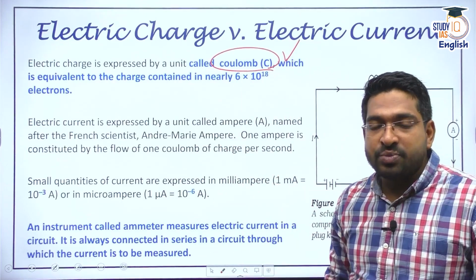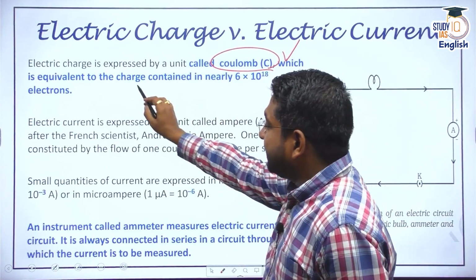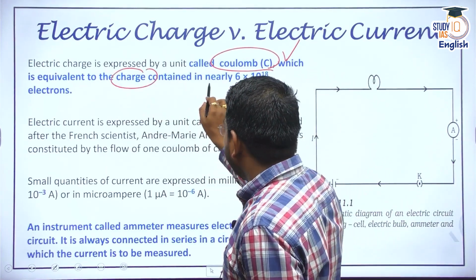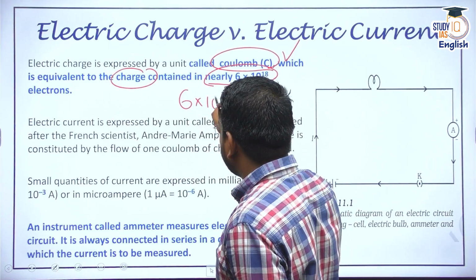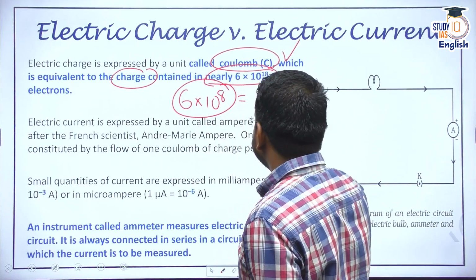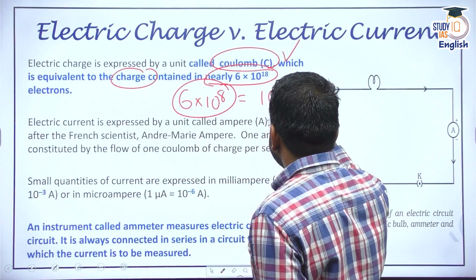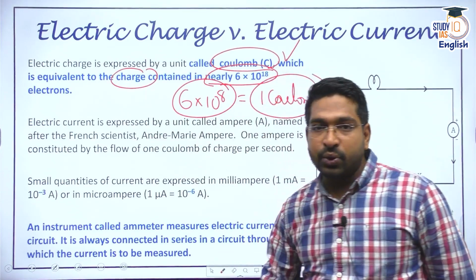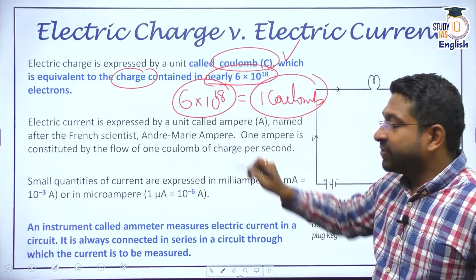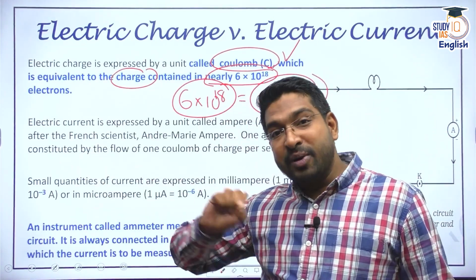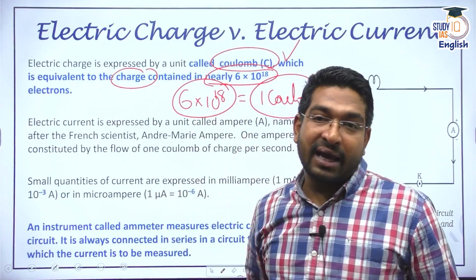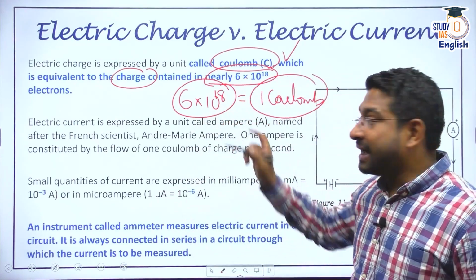Its measure is basically the charge that is contained in nearly 6 into 10 to the power of 18 electrons. It makes 1 coulomb. So 1 coulomb is equal to 6 into 10 to the power of 18 electrons moving. And when they pass one particular area in a unit time, that makes electric current of 1 ampere.